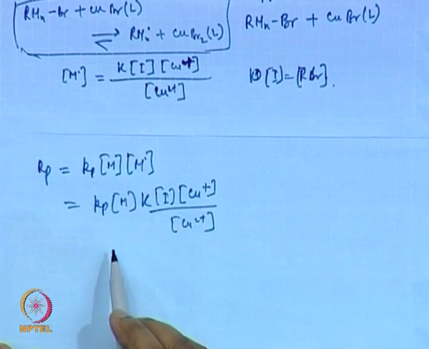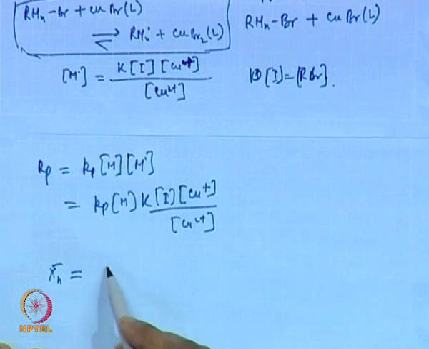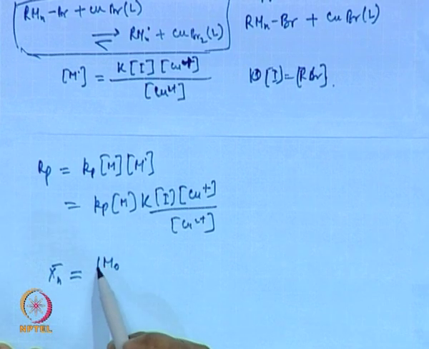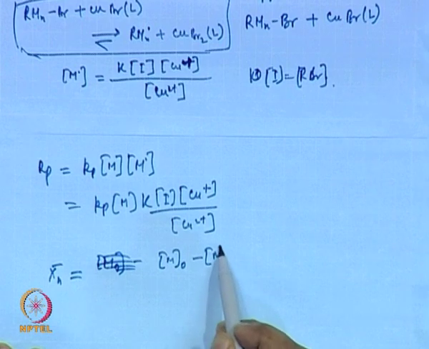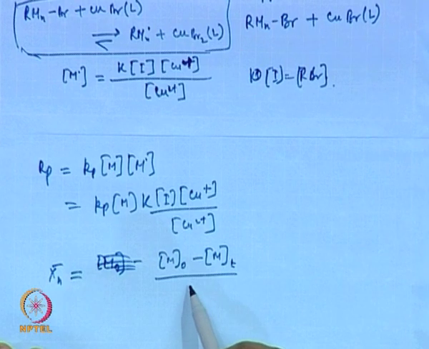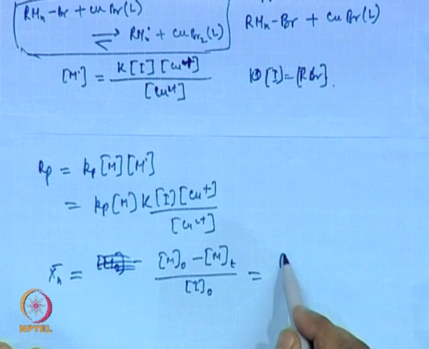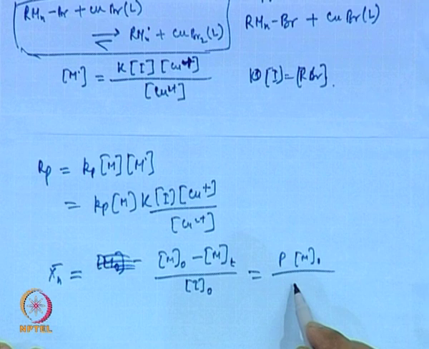So, that is the rate equation, and the molecular weight would be given by the total number of monomers reacted. So, M0 is the initial concentration of your monomer, Mt is the monomer present at time t, divided by total initiator concentration, which is given by the conversion times M0 by I0.